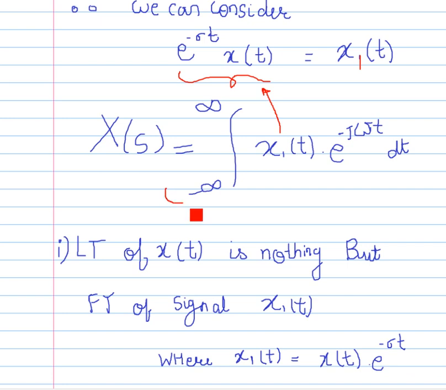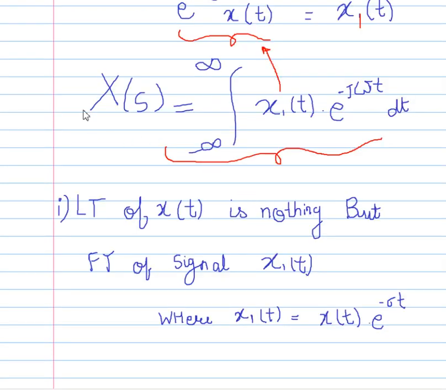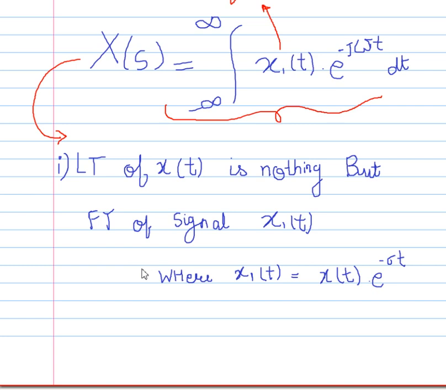Now according to definition of Fourier transform, to find out Fourier transform we have this equation: integral from minus infinity to infinity of x of t e raised to power minus j omega t dt. Here this equation says Laplace transform of x of t is nothing but Fourier transform of signal x1 of t.